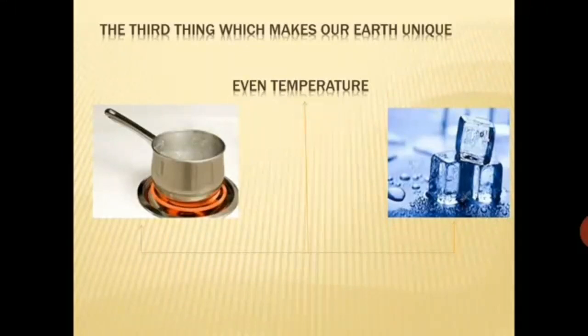So that means we need something of even temperature. It should not be very hot, nor should it be very cold. Our Earth has an even temperature, or just the right temperature for us to live. It is not as hot as Venus or as cold as Mars. It has the exact temperature for us to survive. And that is why our planet is a unique planet and helps us to survive.